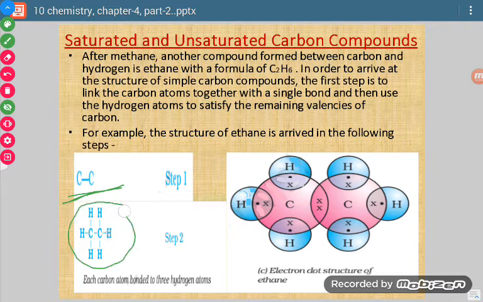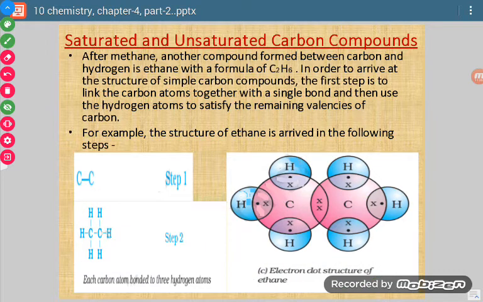Just like here you can see, we have bonded 6 hydrogen atoms with 2 carbon atoms in such a way that each carbon is bonded to 4 other atoms, and so its tetravalency is satisfied. Hydrogen is bonded with 1 atom, so its duplet is complete. Now this can be represented like this. This carbon has 8 electrons around it, and this carbon also has 8 electrons around it. There is a single pair between the carbon atoms, and each hydrogen atom is also making 1 bond. So this is the electron dot structure of ethane.